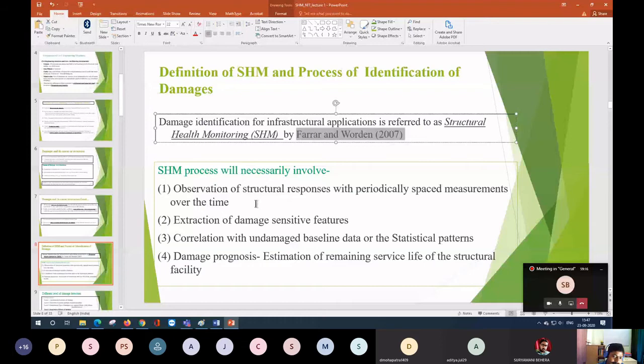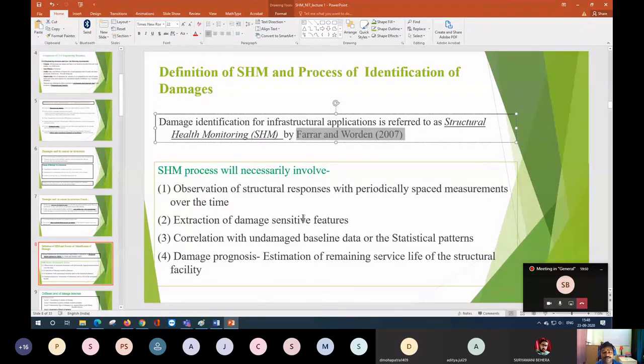Okay, so here you will see that structural health monitoring involves these four parameters. First is observation of the structural response with periodically spaced measurements over time. This is one line, but it is saying much more. It is saying that you have to put some sort of sensor to get some data, and that should be periodically spaced. Basically, in many places you have to put the sensor and record the data from time to time.